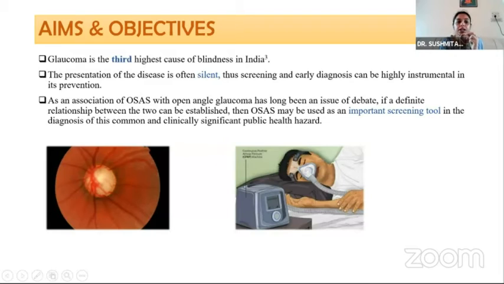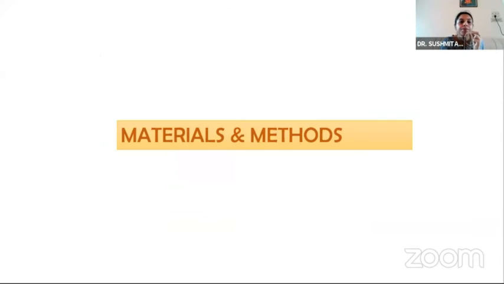So what is the aim of our study? Glaucoma is the third highest cause of blindness in a huge country like ours, and the presentation of this monstrous disease is often silent and symptomless. So if we can establish a positive correlation between OSAS and POAG, it will help us in screening and early diagnosis of this deadly disease.